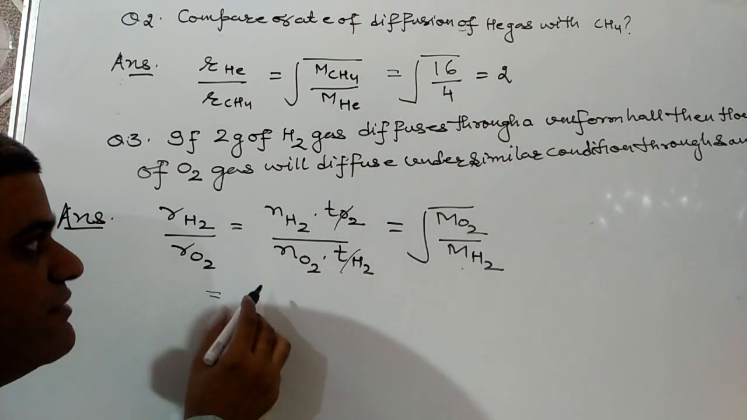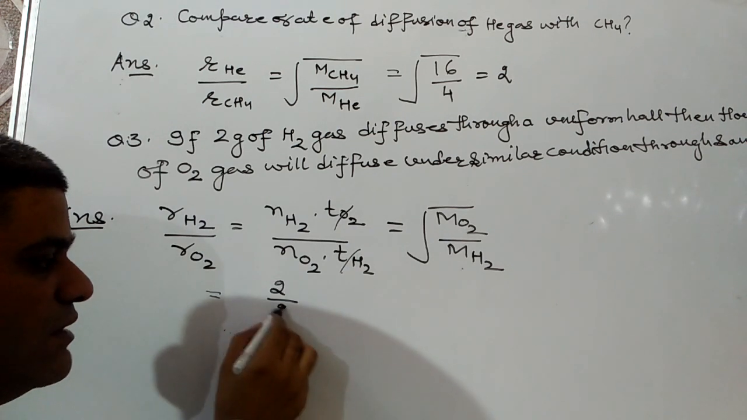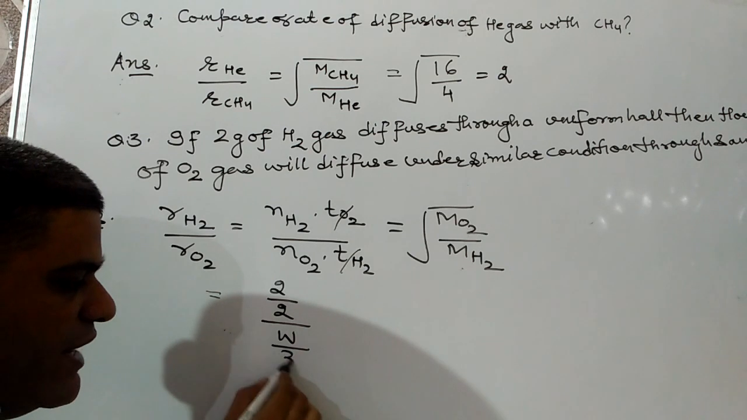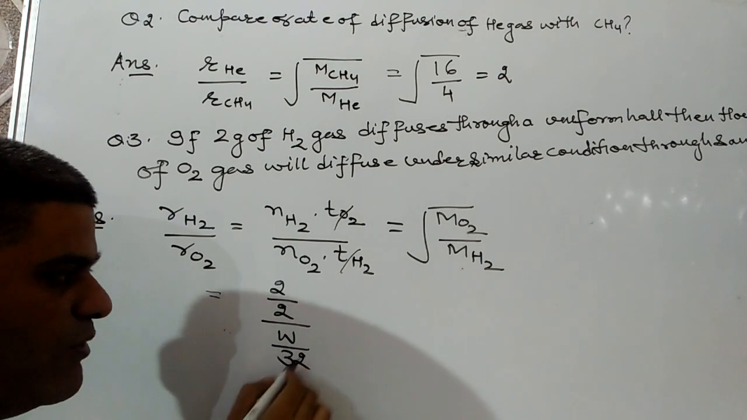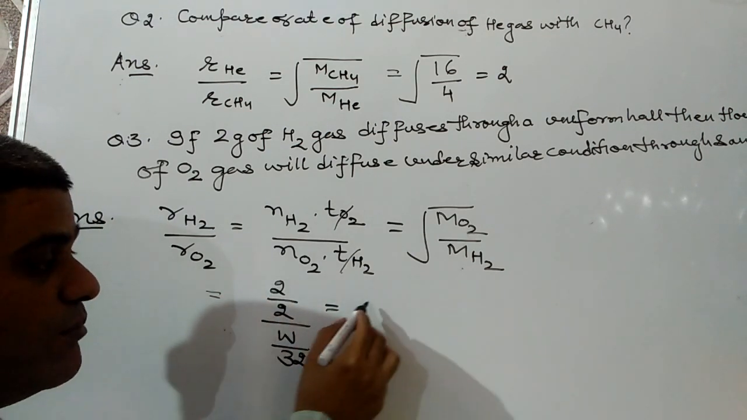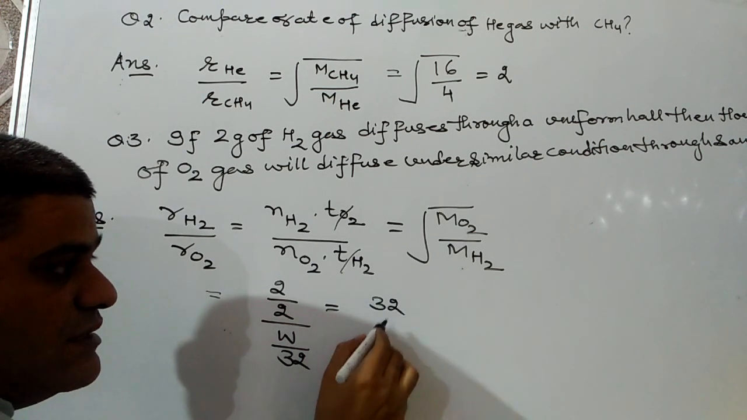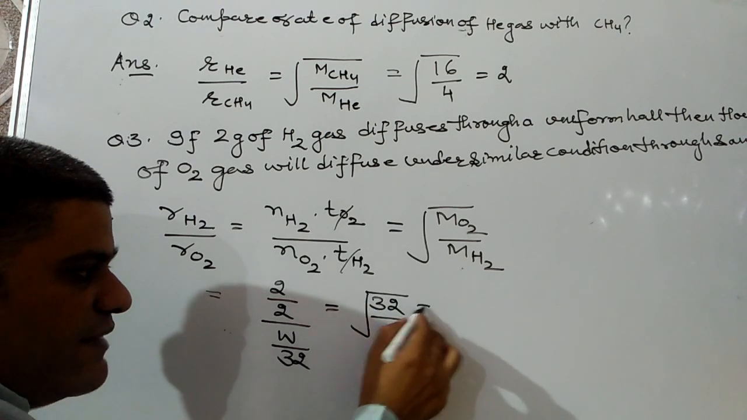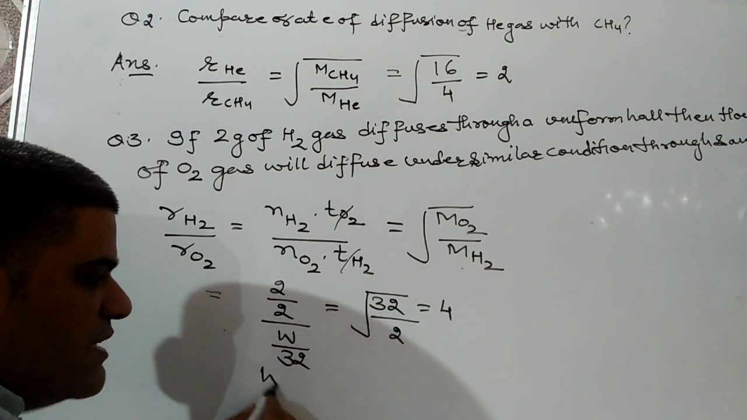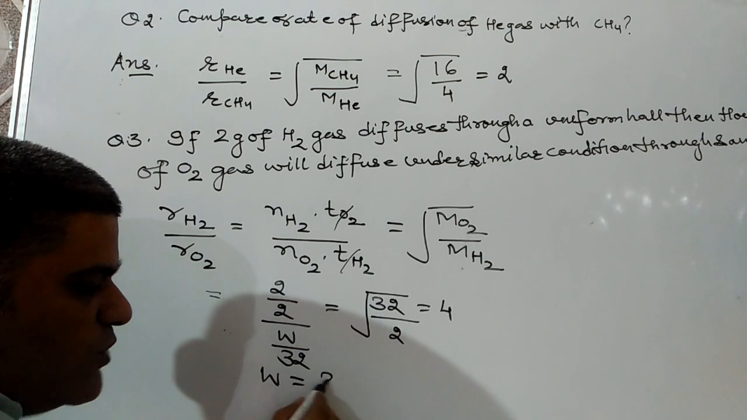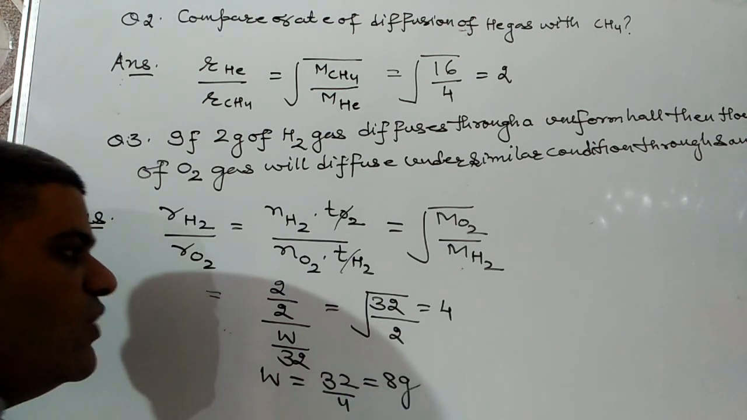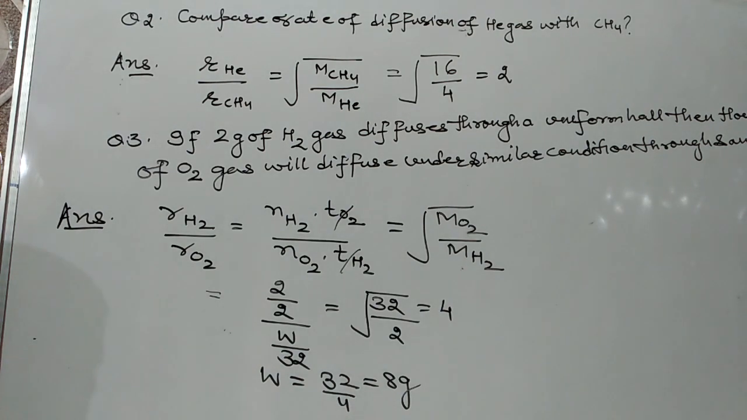Now number of moles of hydrogen will be 2 over 2. Weight of oxygen we need to find, W, and molecular weight is 32. So moles will be W by 32. That should be equal to root of molecular mass of oxygen, 32, upon molecular mass of hydrogen, 2. Root of that comes out to be 4. From this data we come to know W should be equal to 32 by 4, and that comes out to be 8 gram. So 8 gram of oxygen will diffuse under similar conditions.